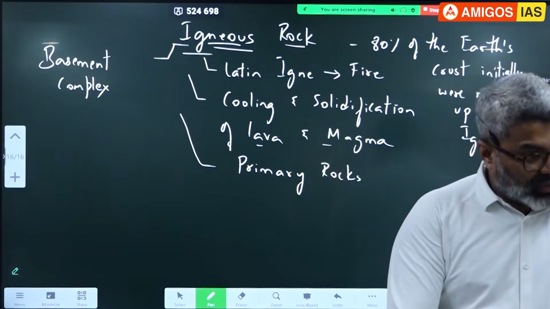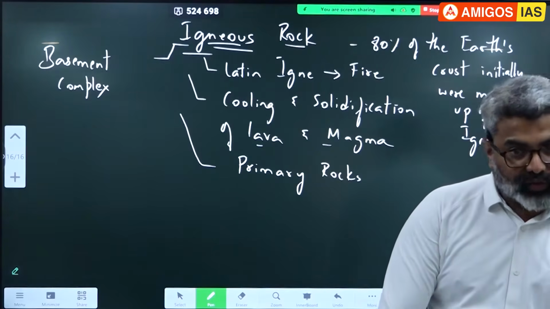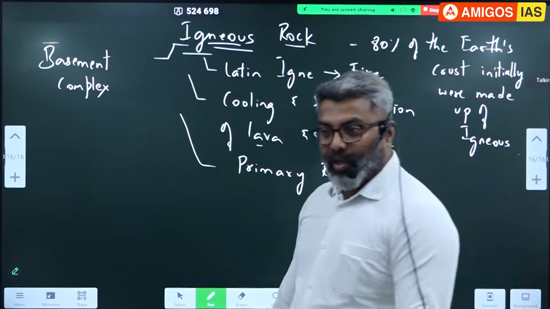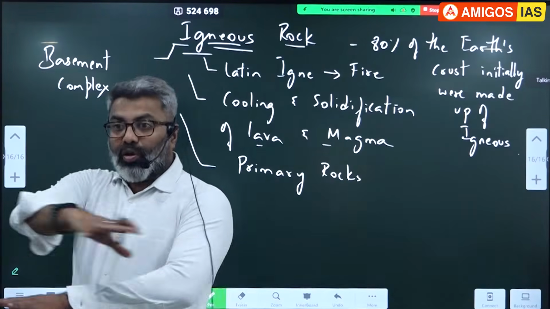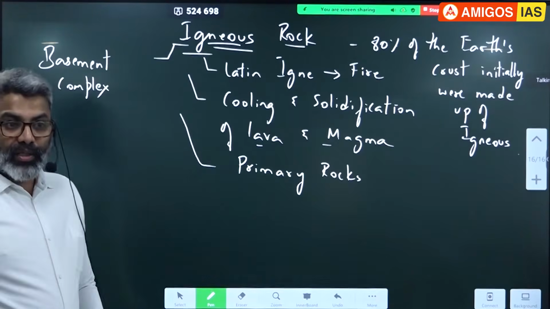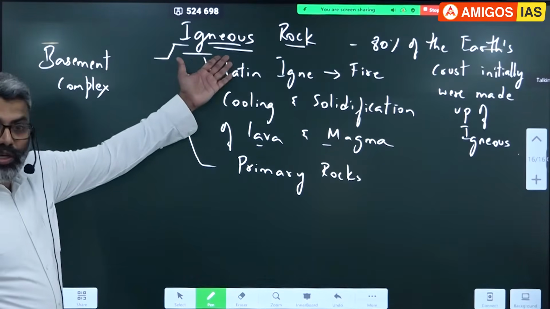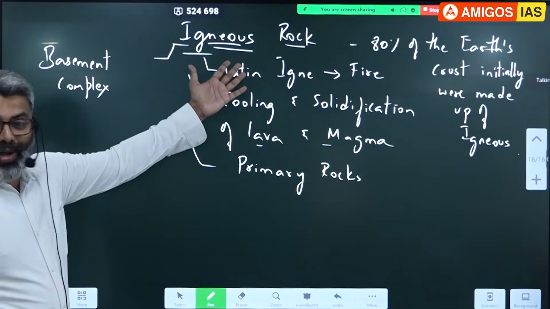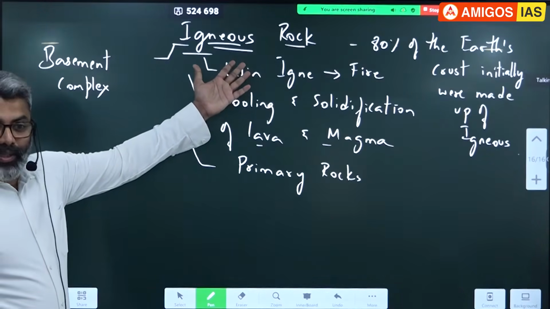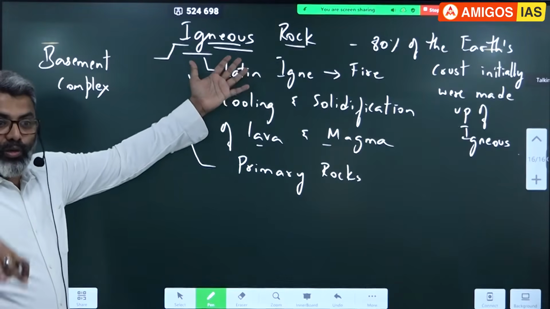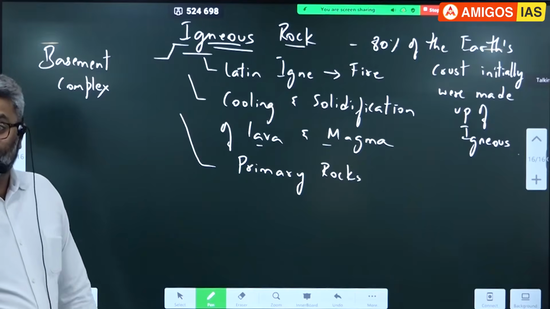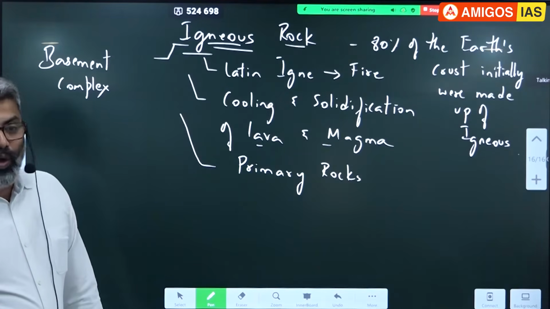As you start digging below here, first we'll get a few layers of soil. Then we'll get igneous rock only. Correct? So almost all parts of South India and Central India have igneous rocks as the basement complex. So we are all walking on this rock today, indirectly. Next time you go to Golconda, you're sitting and walking on that rock. What is that? Igneous by origin.